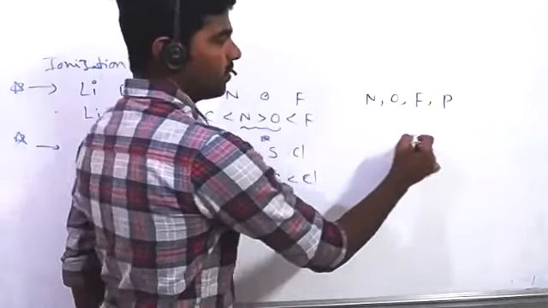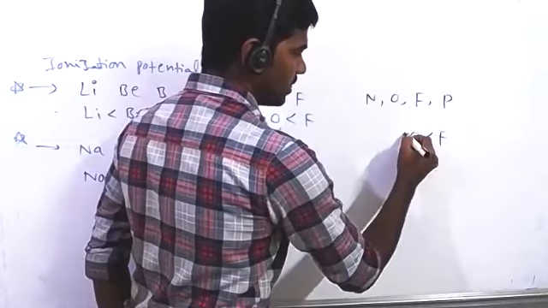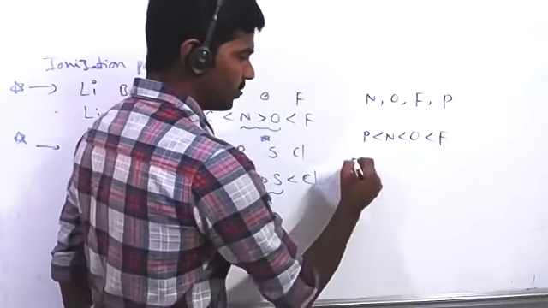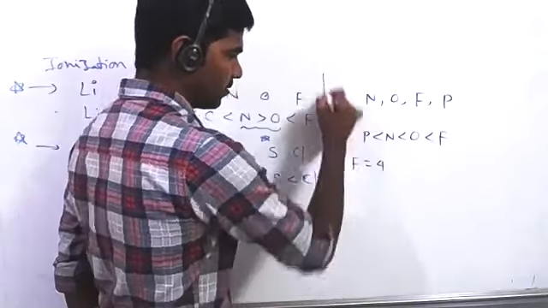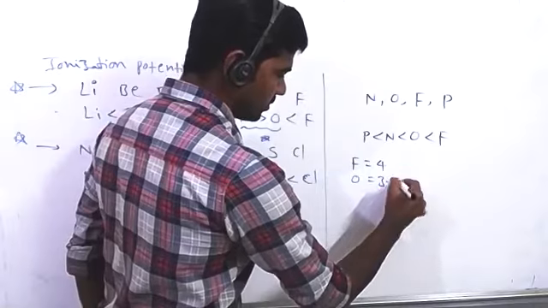In the periodic table, fluorine has the highest electronegativity, after that oxygen, and then nitrogen, and in the given species, phosphorus. So the electronegativity of fluorine we write as 4. After that, oxygen is 3.5.